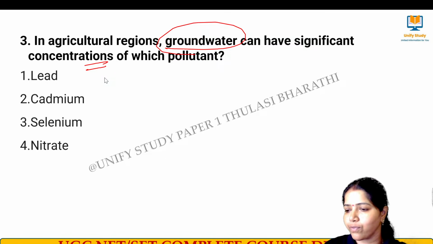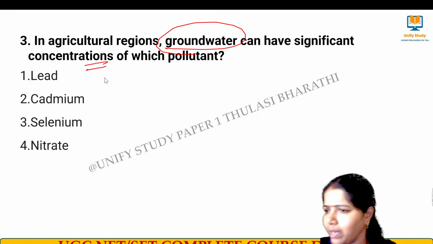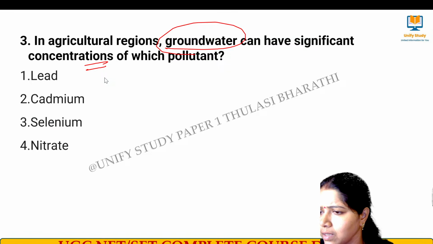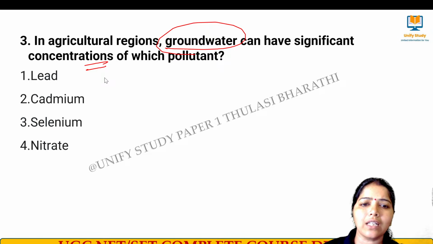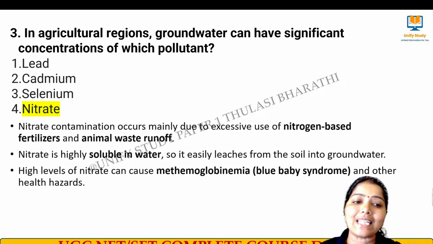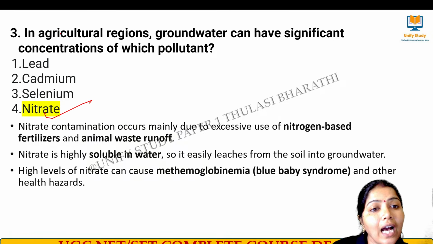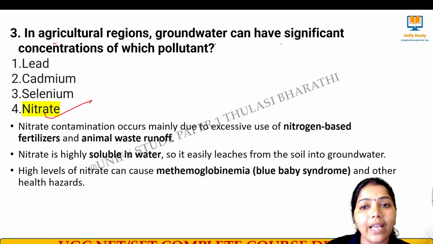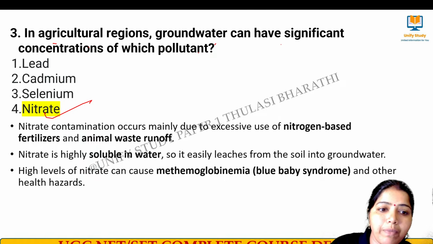Yes, the right answer for this question is... am I giving the answers? No, the right answer for this question is nitrate. It is nitrate. In agricultural regions, groundwater can have a significant concentration of nitrate.